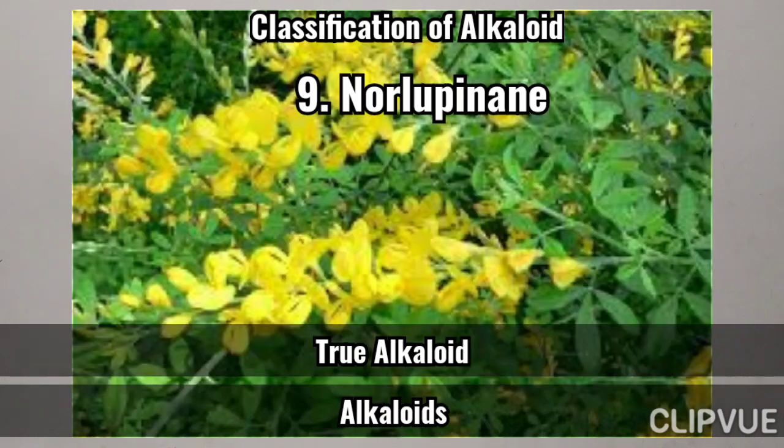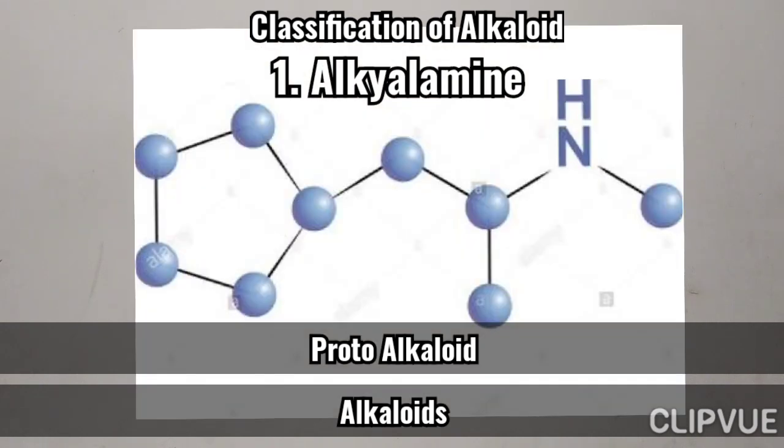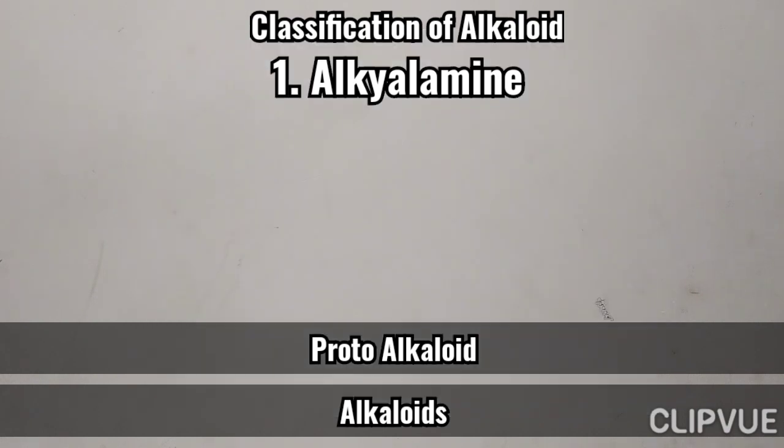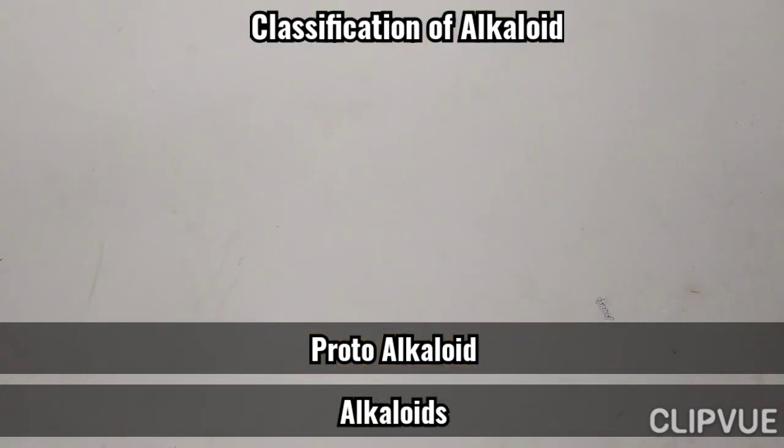The second category under classification is protoalkaloid. When the nitrogen atom is not a part of the heterocycle, that is known as protoalkaloid. The first example, alkylamine. We can see the structure: one benzene ring attached with a hydroxyl group and NH. Ephedrine is the constituent obtained from the ephedra plant, used in allergic disorders and also in asthma.